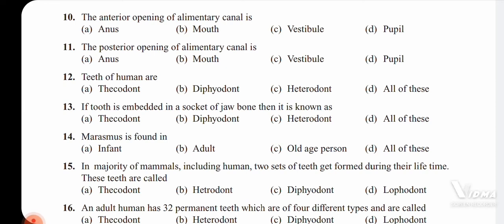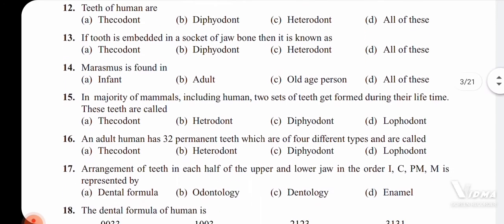If the food is not considered a balanced diet, meaning the proper amount of calories, calcium is not present in the food we take, that makes people suffer with diseases like kwashiorkor, then marasmus.